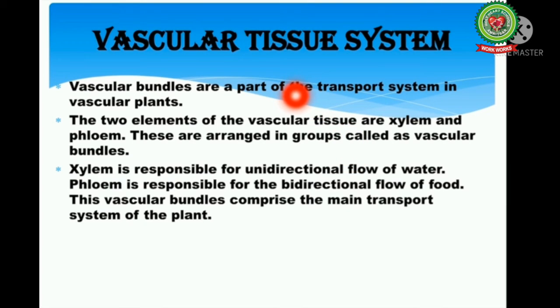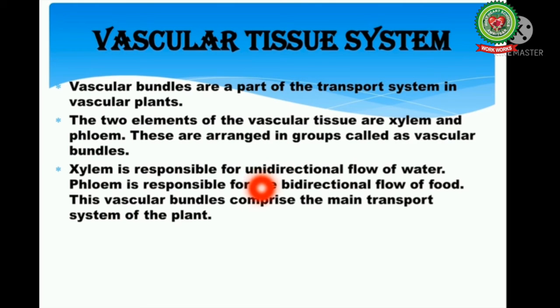Next is vascular tissue system. Vascular tissue system includes vascular bundles that form the part of transport system in vascular plants. The two elements of vascular tissue are xylem and phloem. These are arranged in groups called vascular bundles.